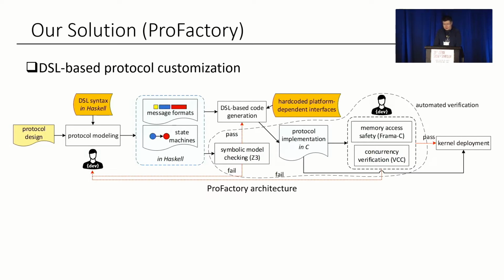Those interfaces are system and hardware specific, for example, Bluetooth device connecting and delayed kernel work scheduling, and we must respect them. Finally, the implementation will go through the verification of memory accessibility and concurrency. If the verification passes, the implementation is considered secure to deploy.